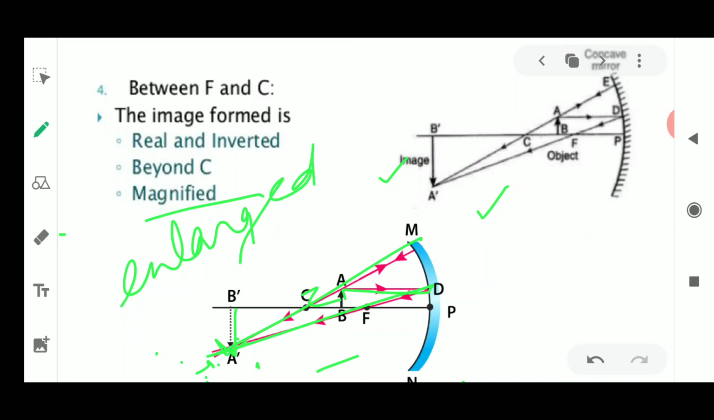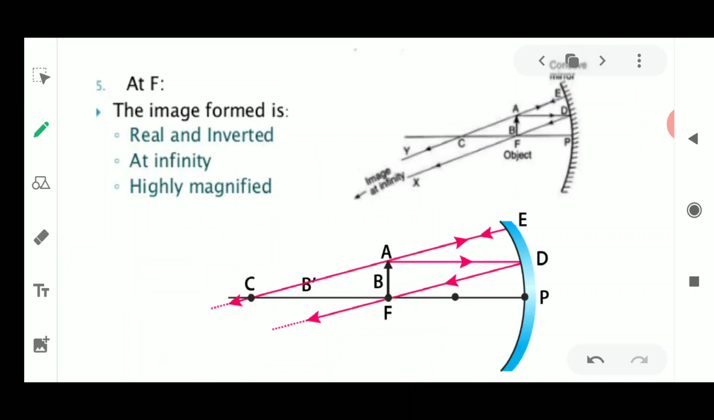And then what happens next is the last position of the object, which is left, when the object is at focus. Now what happens? The object is at focus.